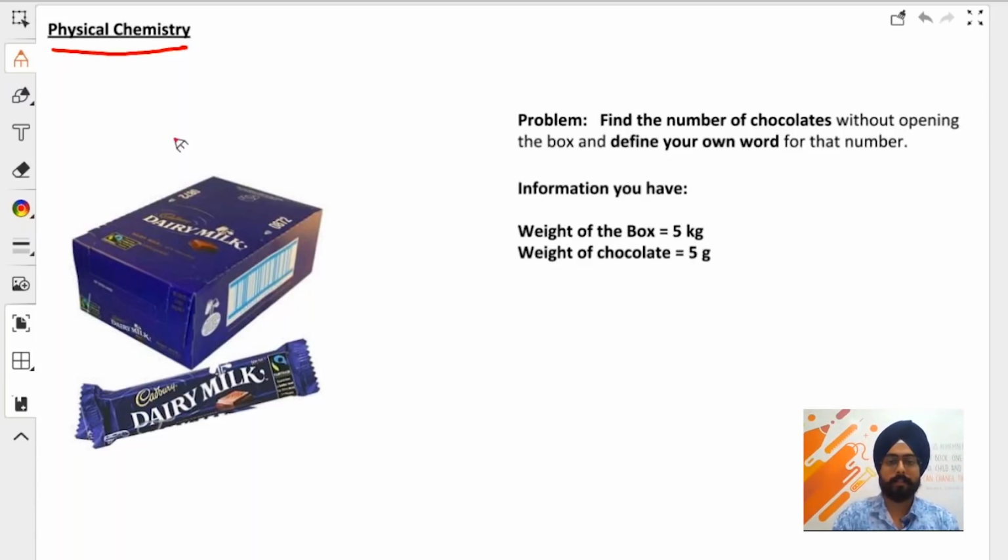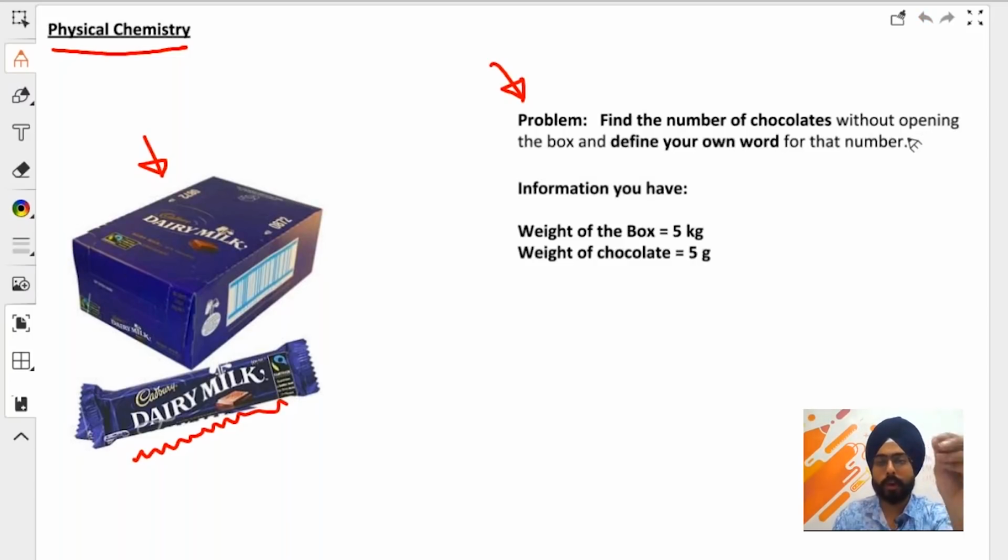What you have here is a box of chocolates, Cadbury Dairy Milk chocolates. In this box, there are loads of these tiny little chocolates. The box is full of them. Now, the problem we have is to find the number of chocolates without opening the box. Imagine that your birthday is coming next week and you've bought these chocolates for your friends who are coming over to your house, and you do not have to open this box until your birthday.